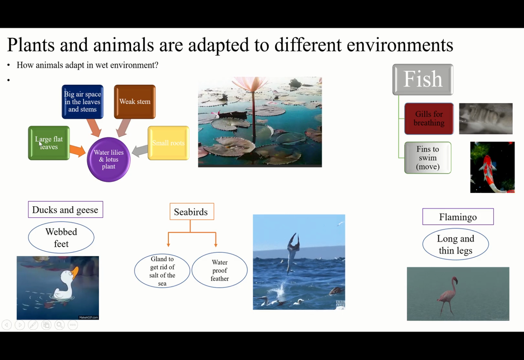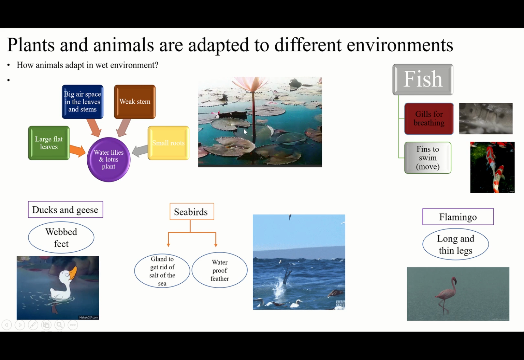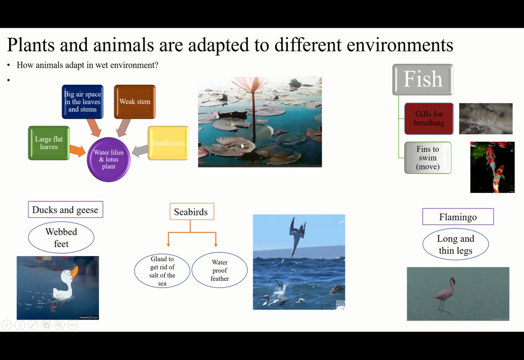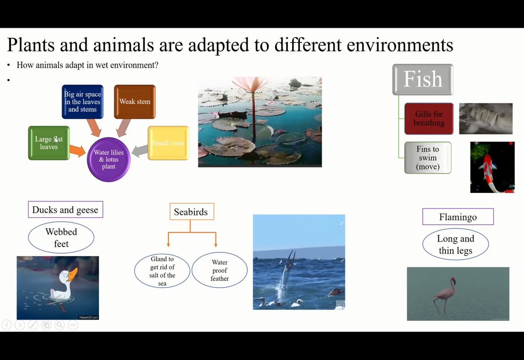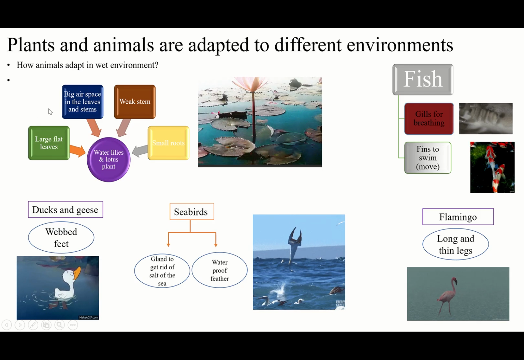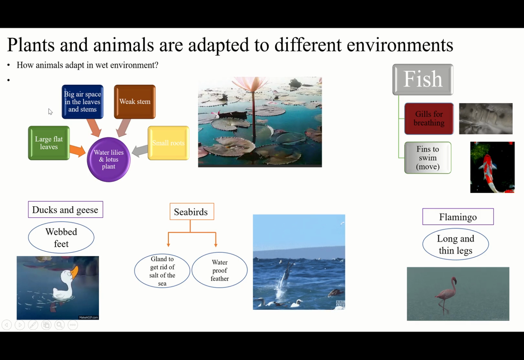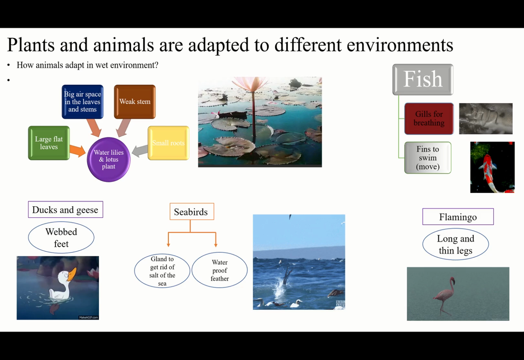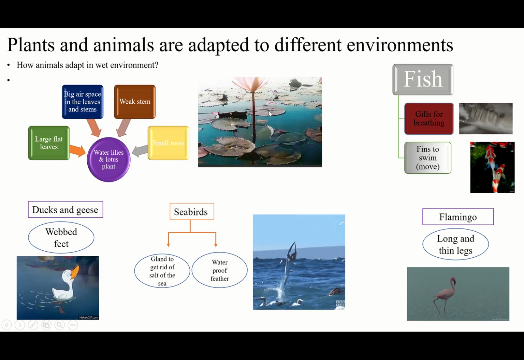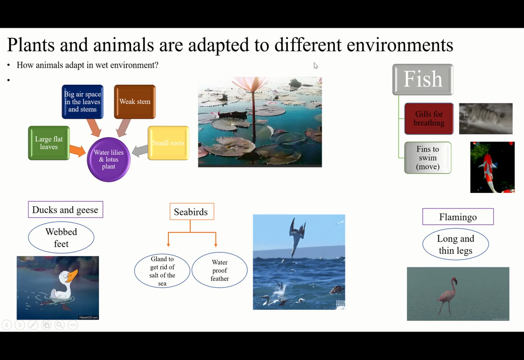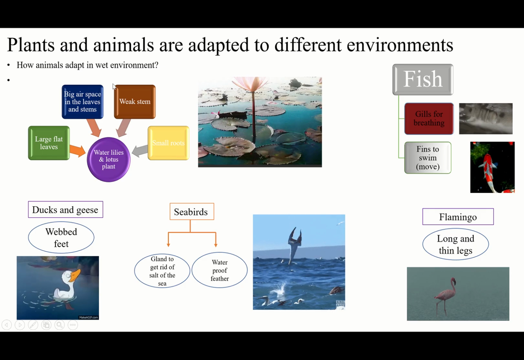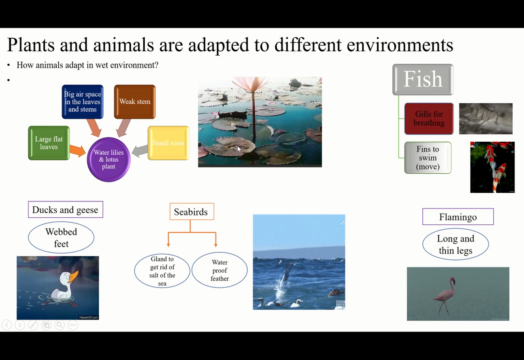So it means large flat leaves will float on the water, and also the big air space is for floating on the water too. These two points are only for floating in the water. But why do they have these things only for floating? Why should they float? To get sunlight from the sun, I mean energy from the sun to make food. That's why they have these two things only for floating.